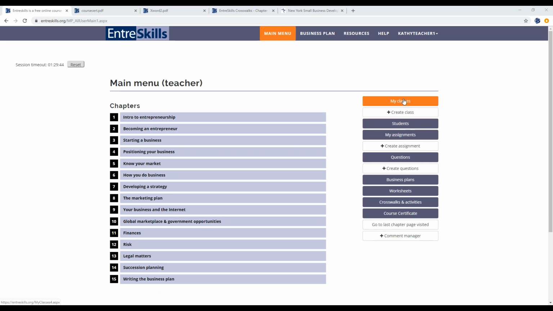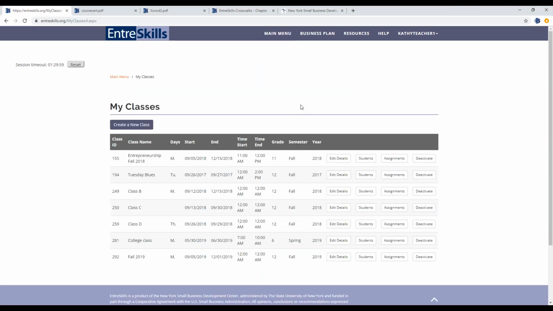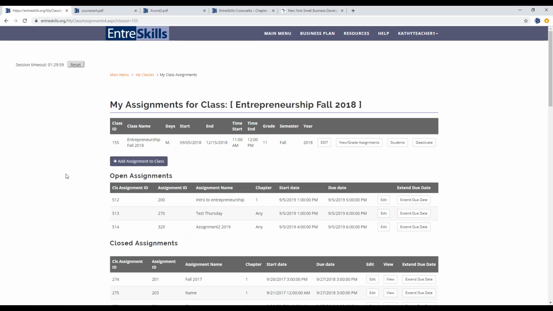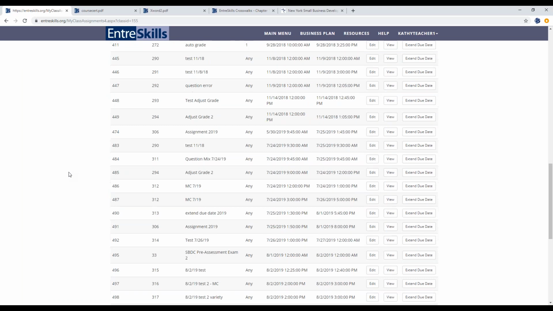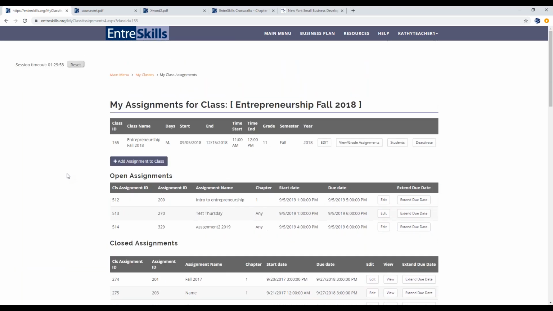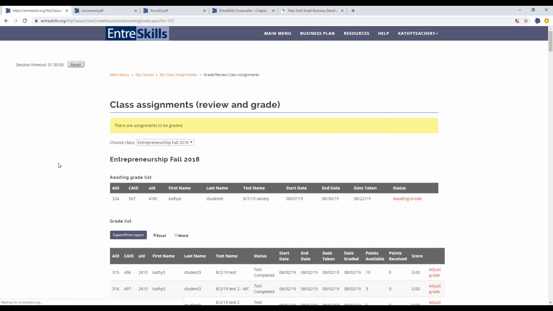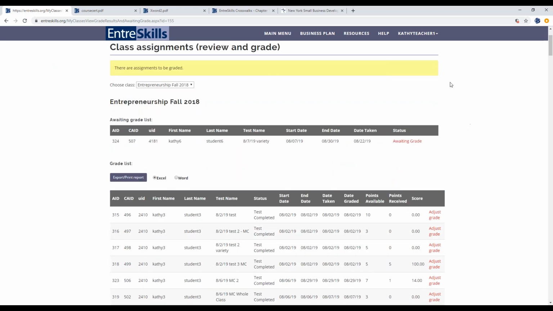To grade assignments, you do that from the My Classes list. Go back to Assignments. And click on the View Grade Assignments button. This is one way to go through and grade. You can also go in via each student's details and grade that way.